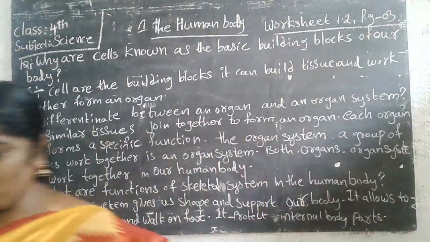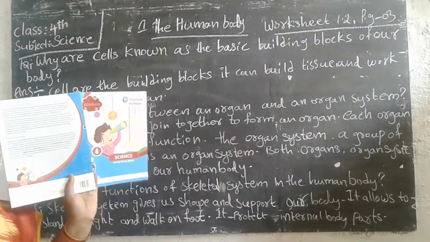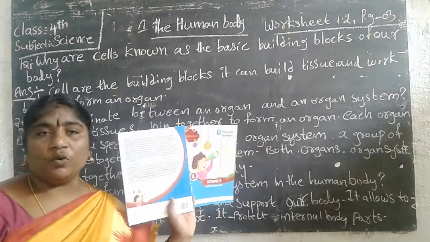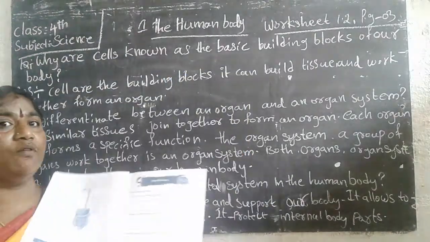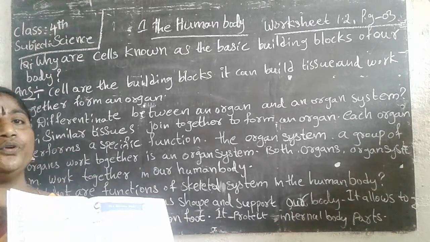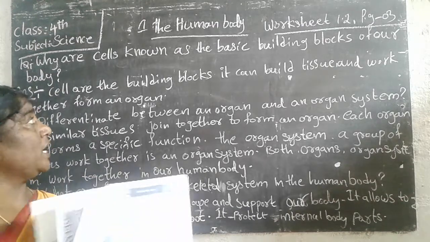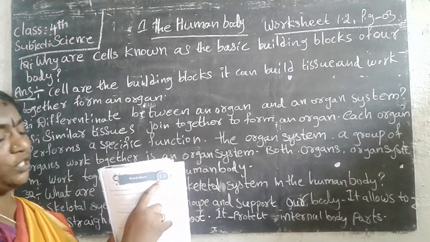This is our application book, and the textbook is called the course book, and this is called the application book. In these books we have worksheets with answers, bits, all these things we should write in this book only. Now we have to go to the first lesson, worksheet number 1.2 in the application book.